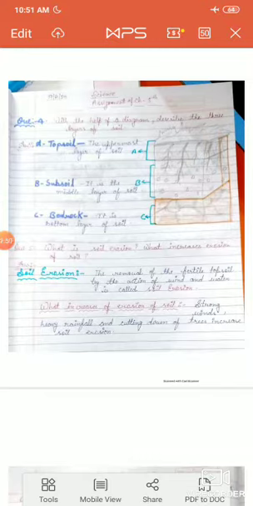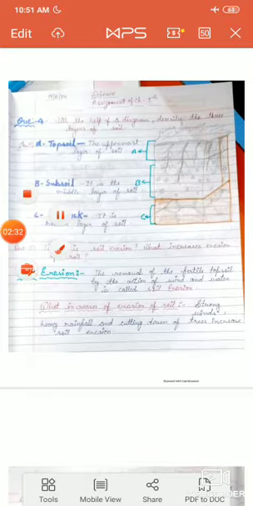In the given diagram you can see 3 layers of soil. As we know, there are 3 layers. First is topsoil, second is subsoil and third is bedrock. First, topsoil is the uppermost layer of the soil. It means the uppermost layer of the soil is called topsoil and it is the first layer of the soil.